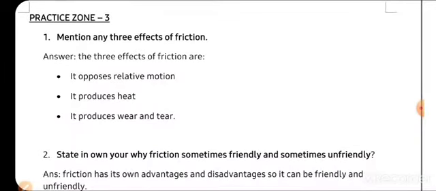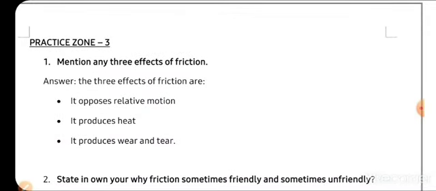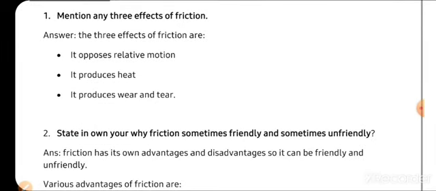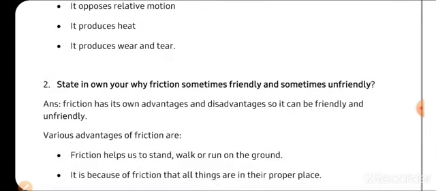Next is practice zone 3. Mention any 3 effects of friction. The friction can oppose the relative motion. The body's motion जो है हमारा, उसकी opposite direction में लगती है हमेशा. Like you are moving on the ground, तो आपकी opposite direction में there is always a frictional force that is exerting. And also friction produces heat. We have done, when we rub our 2 hands against each other, they produce heat. Next, it produces wear and tear, जिससे मशीन के जो पार्ट्स हैं वो रब हो जाते हैं, वो पुराने हो जाते हैं, and after rubbing, they lose their capacity to do work in the machines.